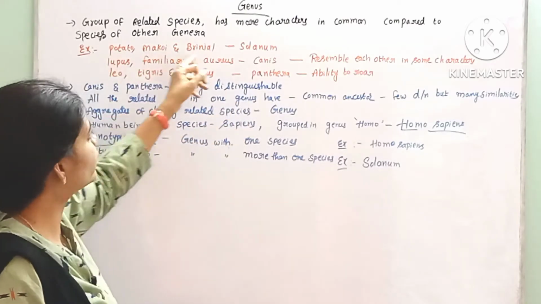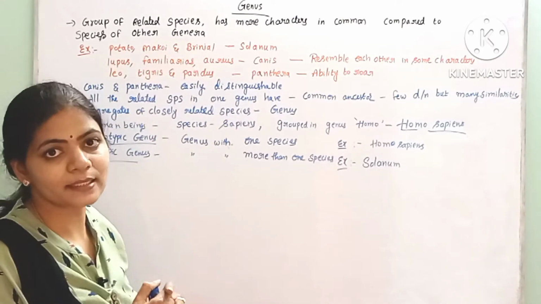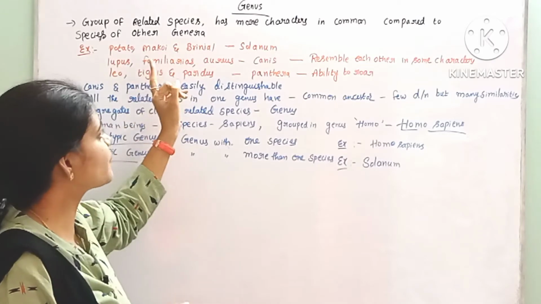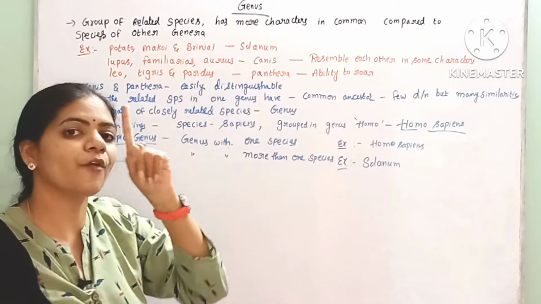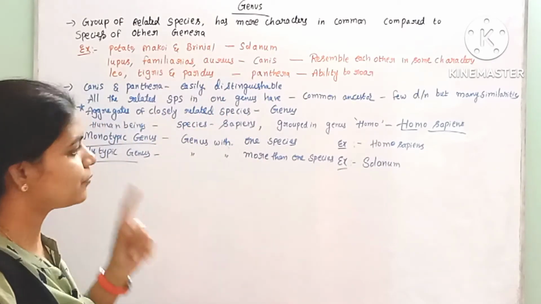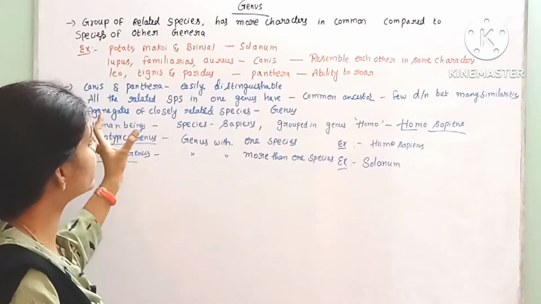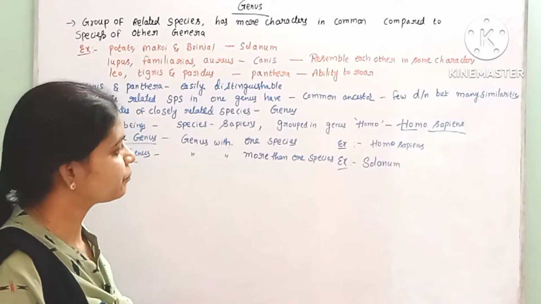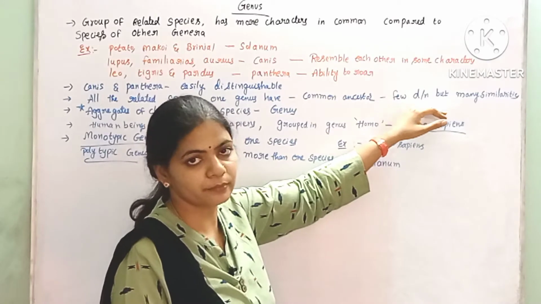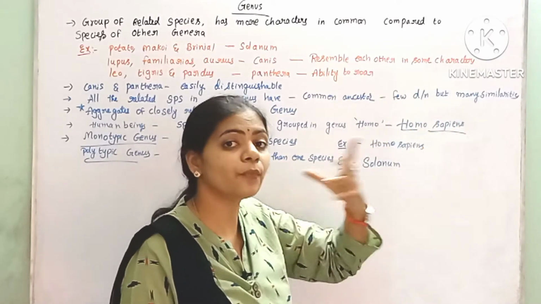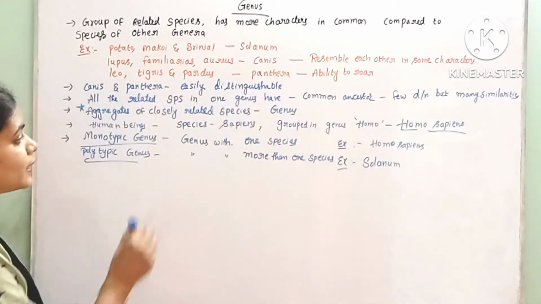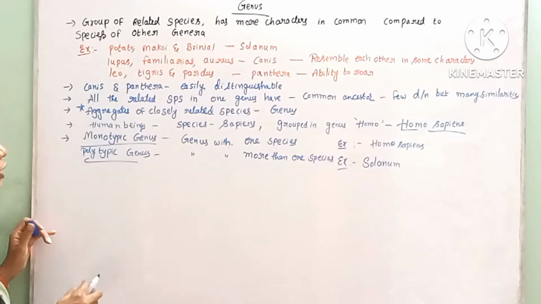So why were all of them exhibiting these common characters? Because all the species present in one genera have one common ancestor, hence they resemble one another. Of course, they have a few differences, but more similarities are present. That is why they have been kept in one genera.